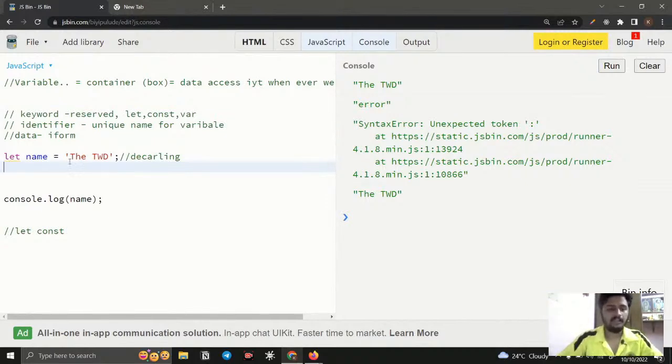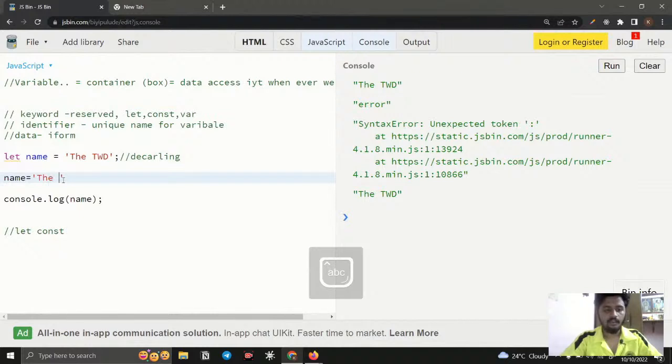What does that mean? Right now I don't want this data, so I need to reassign it. How can I do that? You just call the name, give an equals sign, and assign whatever value you need. For example, instead of twd I can say the web dev. This is called reassigning.